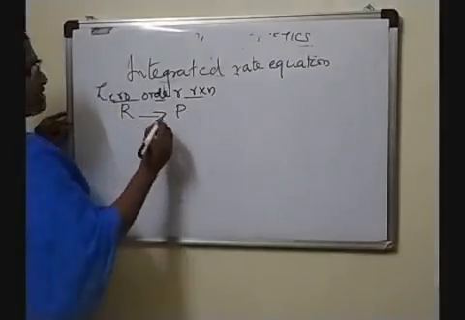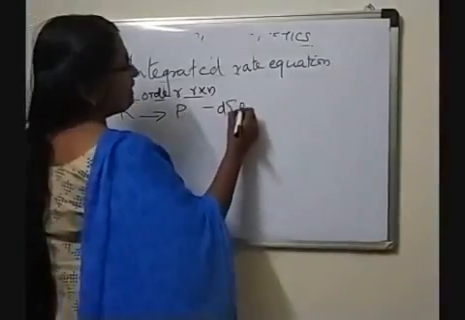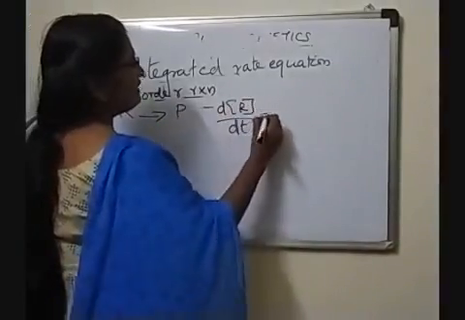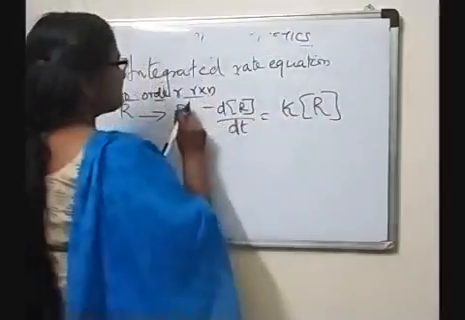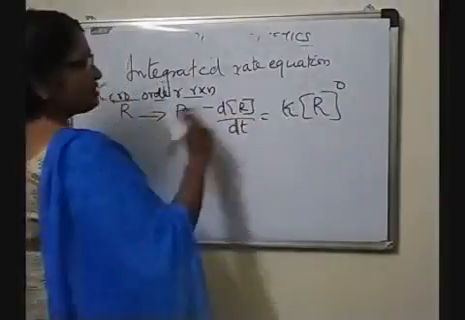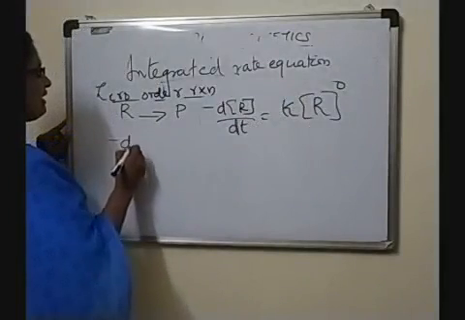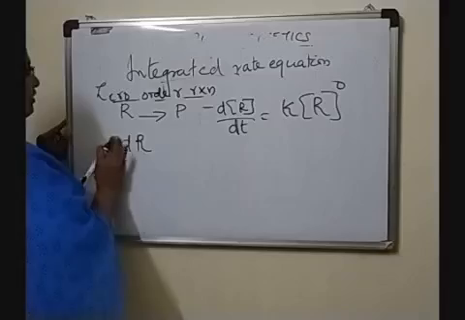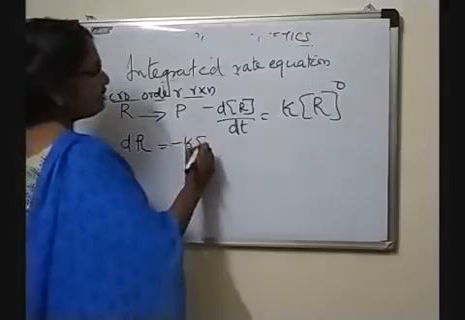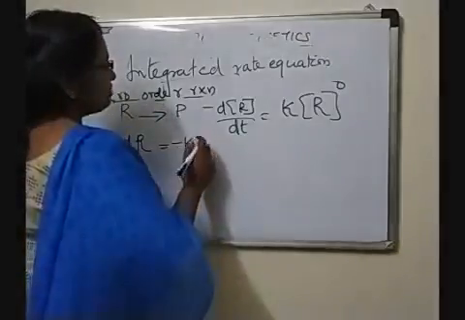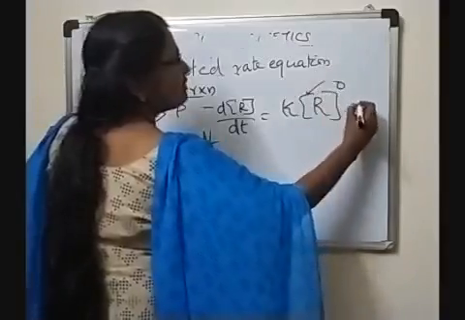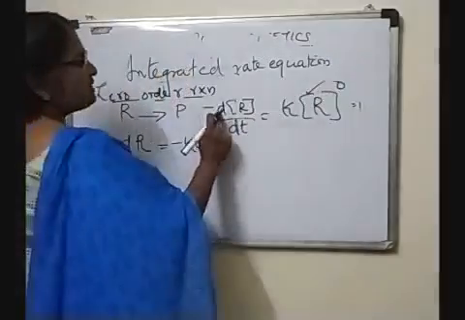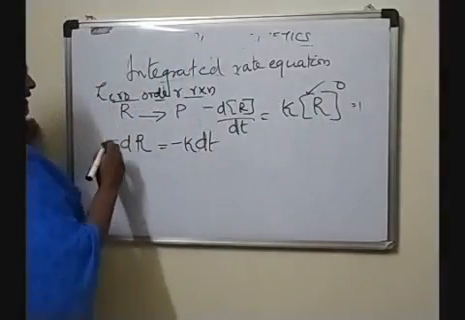Consider a reaction R giving P. Here the differential equation is minus d[R]/dt is equal to k into the molar concentration of R raised to, since its order is 0, R raised to 0. By rearranging this equation, we get d[R] is equal to minus k dt. Since anything raised to 0 is 1, this term becomes equal to 1. Therefore, rearranging the equation, d[R] is equal to minus k dt.